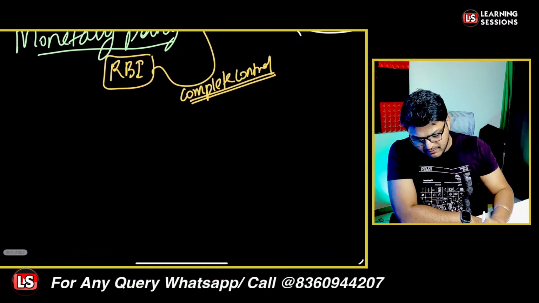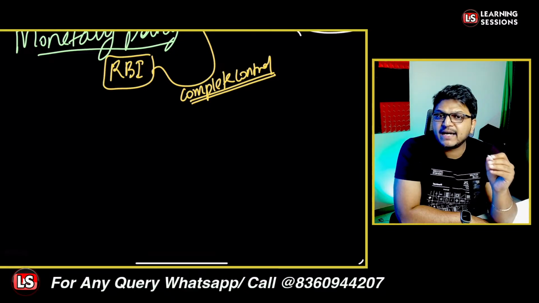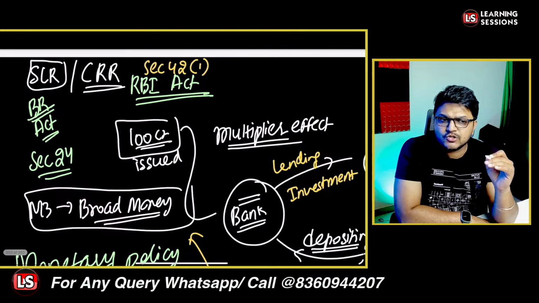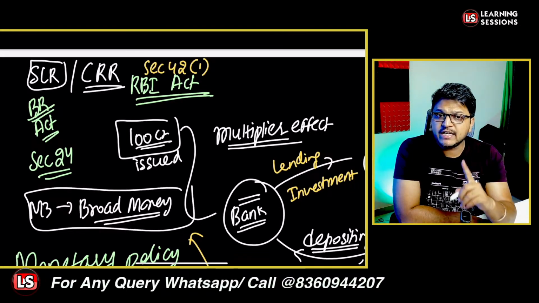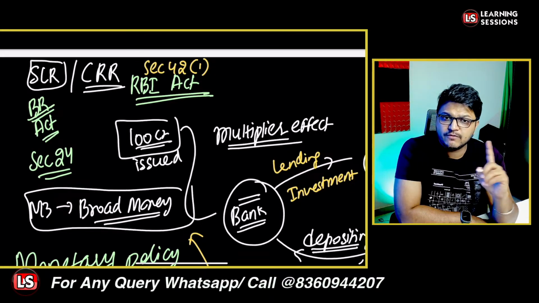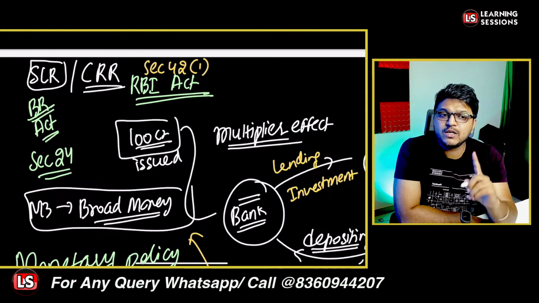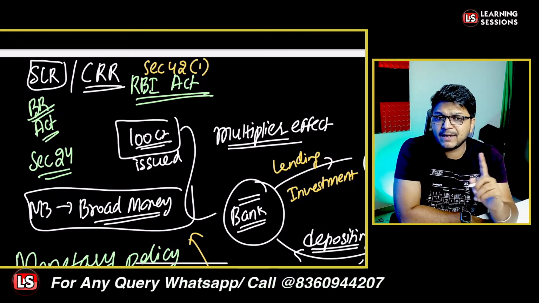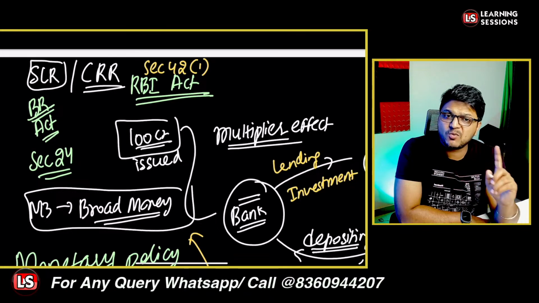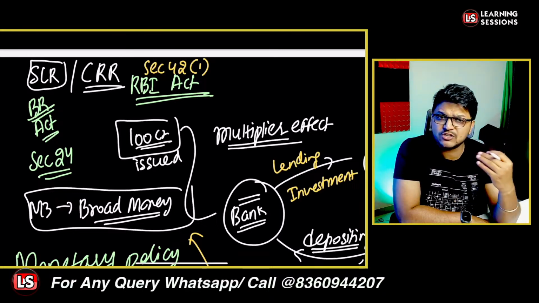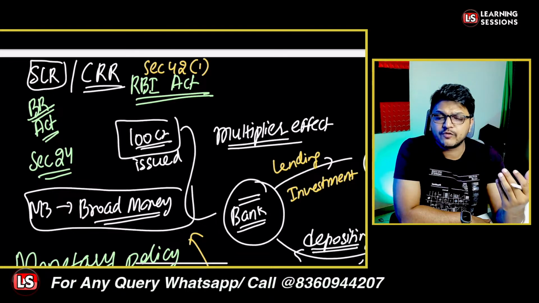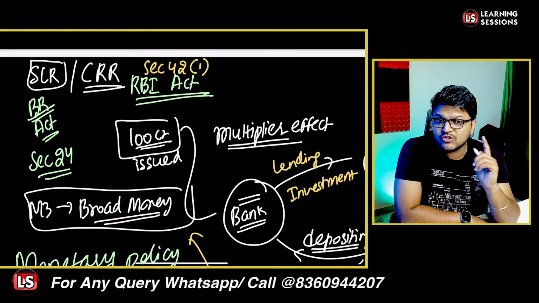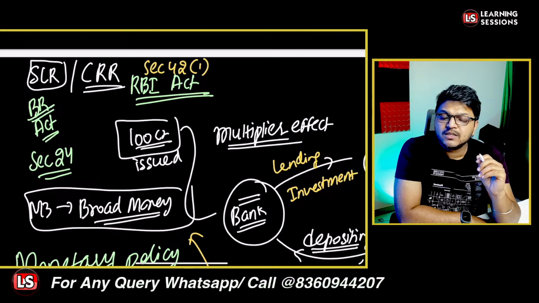Now there is a means by which the Reserve Bank of India has imposed, through the RBI Act and further through the Banking Regulation Act, that the banks are to maintain the cash reserve ratio and the statutory liquidity ratio, so that there is some resiliency in the banks and they do not give all the deposits out as loans, because banks sanction loans to earn money out of it. So it's a kind of imposition on the banks. It's mandatory for the banks to maintain the statutory liquidity ratio and the cash reserve ratio.